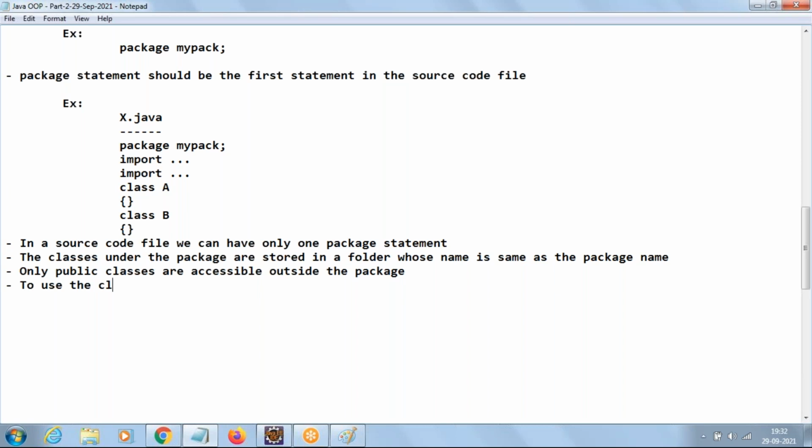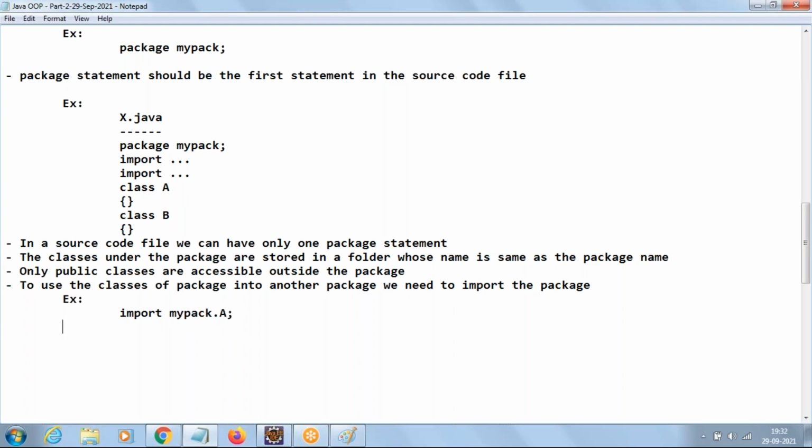To use the classes of one package in another package, we need to import the package. We need to what? Import the package. For example, we can say import mypack.a. Then we can use the A class. Import mypack.b. Then we can use the B class.